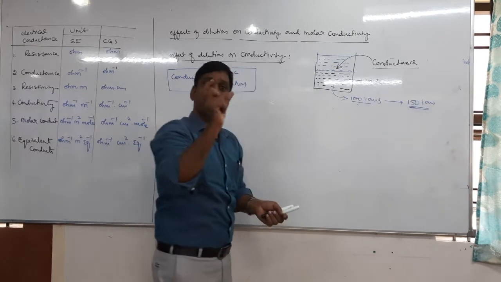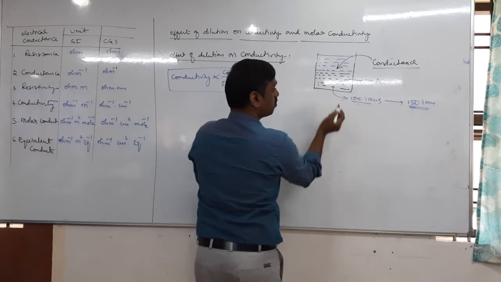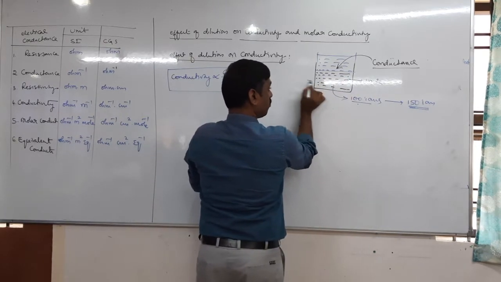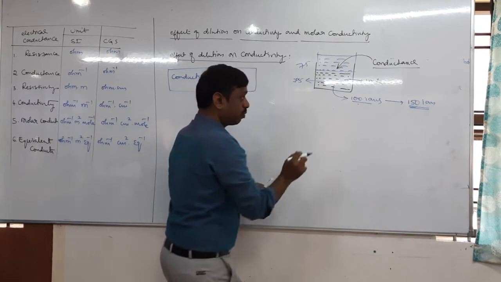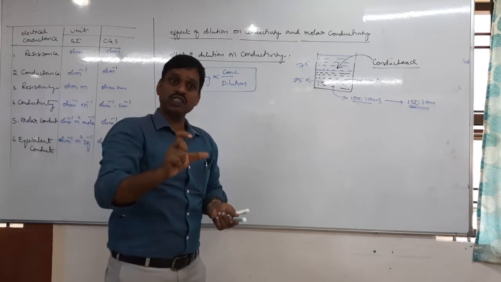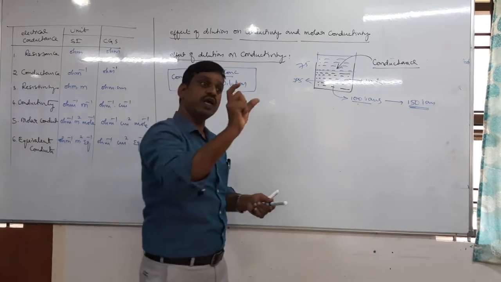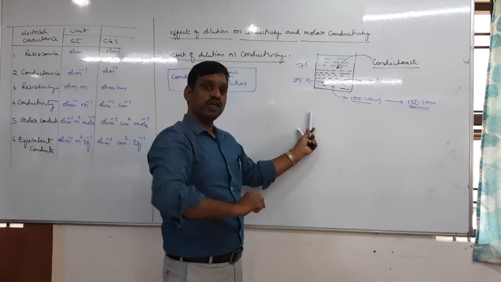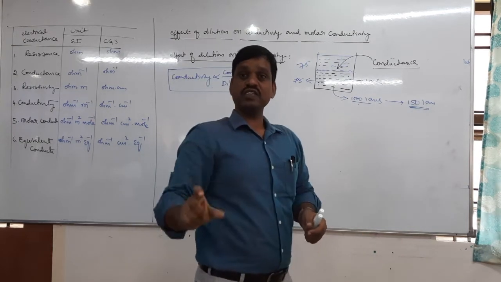We want the number of ions per unit volume. So how many ions per unit volume? Total is 150. Then for 1 ml it is 75. It means the number of ions in 1 ml decreases, because we calculate per 1 ml. So therefore, why does the conductivity of a solution decrease on dilution?